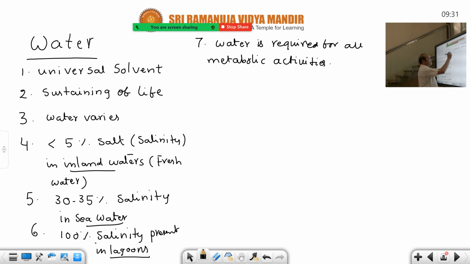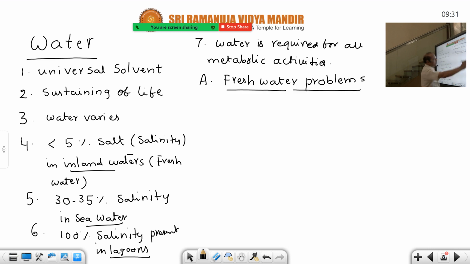So first, let us take the freshwater bodies. Freshwater problems, you can put a heading like that, or water relations regarding freshwater. Of course this is not clearly given in the NCERT, but in our book all these headings are kept. Inland waters.